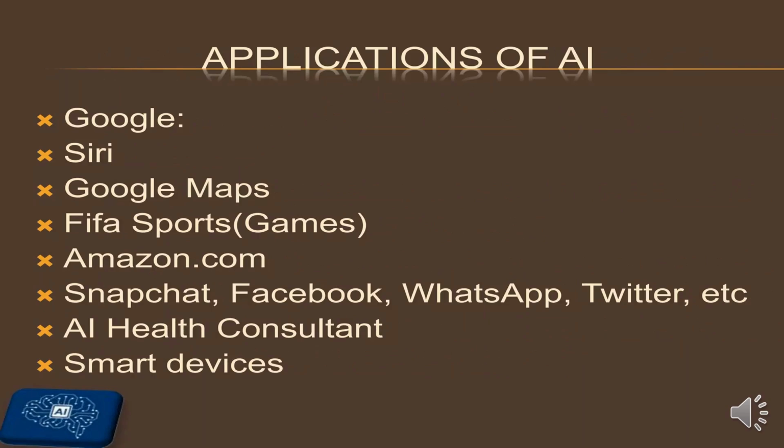What are various applications of AI? There are various applications of AI which we have been using for so many years, but we were not aware that we have been using AI, like Google, Alexa, Siri, Google Maps, Snapchat, Amazon, price recommendation systems, weather forecasting, and many more.